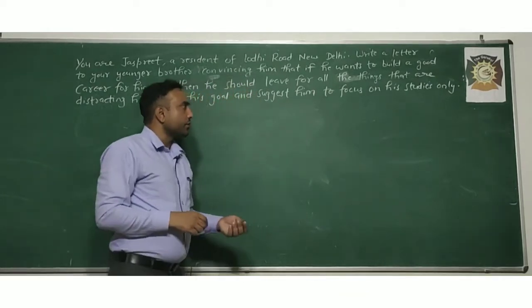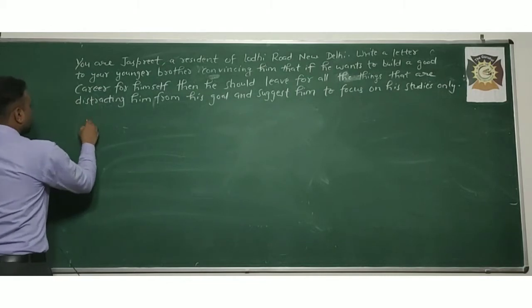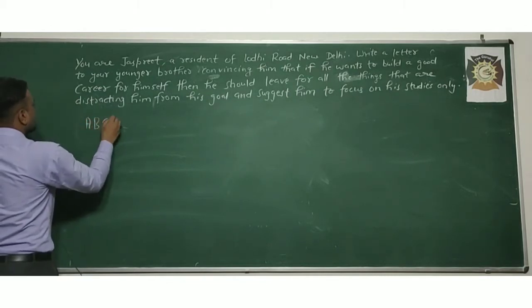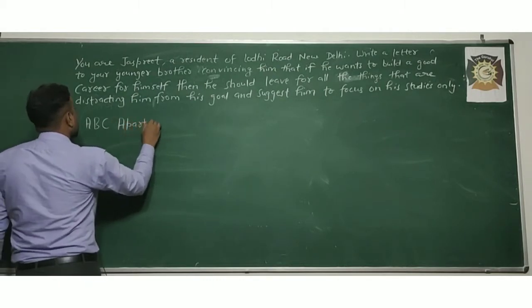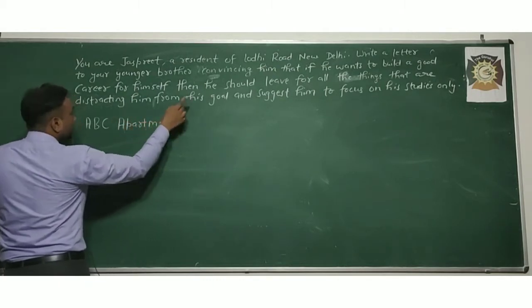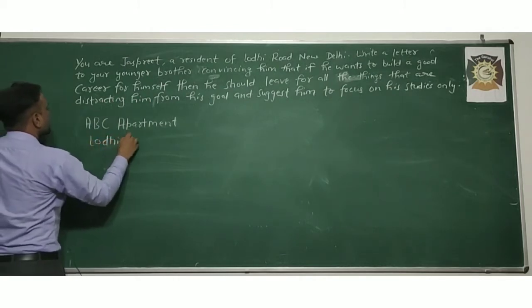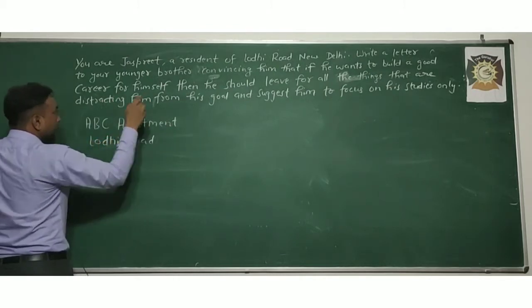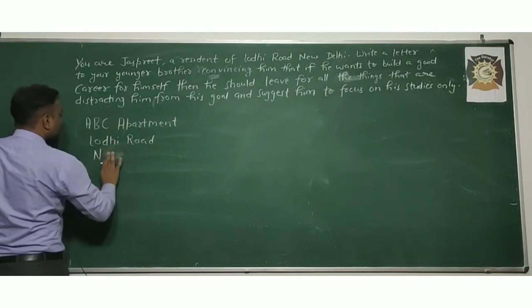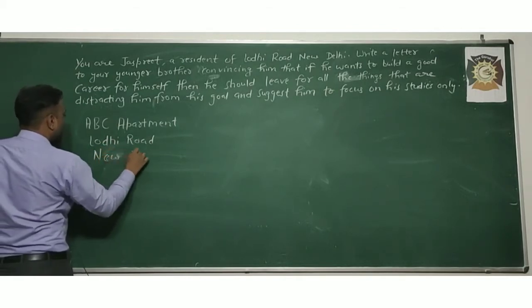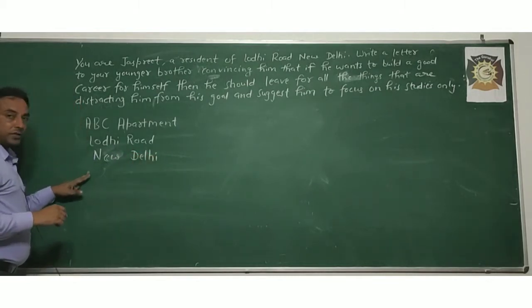First of all, you need to mention the sender's address. How to write? First of all, you can write ABC apartment, because no place is given. Lodhi Road is given, Lodhi Road, New Delhi. You can write New Delhi. After that you have to skip one line.